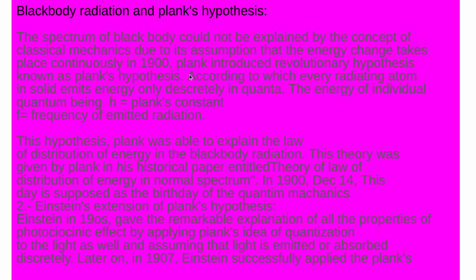In 1900, people knew at the time that the spectrum of black body radiation could not be explained due to that assumption. The assumption that energy changes take place continuously was told in classical mechanics. But later, when Planck did his experiment, he found that every radiating atom in a solid emits energy in a discrete form, not in a continuous form.